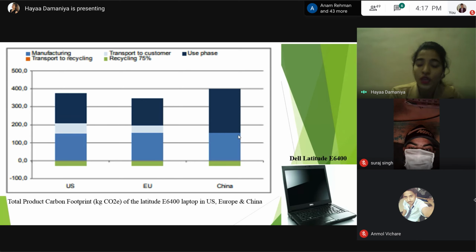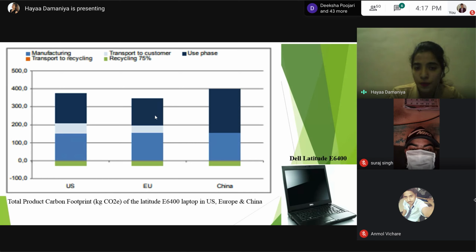Whereas in China, they use truck transport. So the Dell laptop in China was delivered by trucks to the regional distribution center. You can see here, air transport has a higher impact than truck transport because air transport is highly energy intensive.